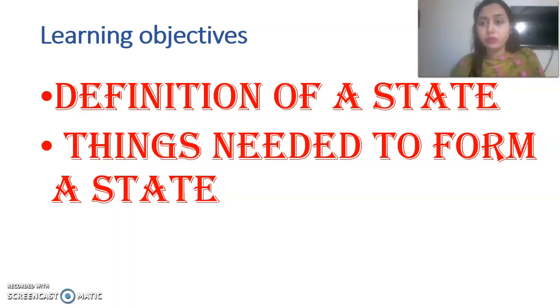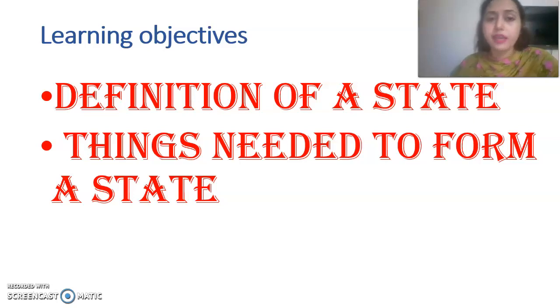Okay, about the liberation war, you didn't participate there, but you have all come to know about this through books. Now see, we have come to know that we have been liberated, we have got our freedom. But for the formation of a state, there are some things which are very much needed. We cannot form a country, a state, without those things. Today we will get to know about all those things.